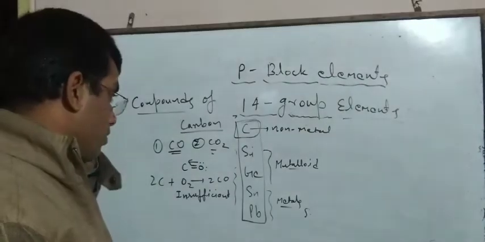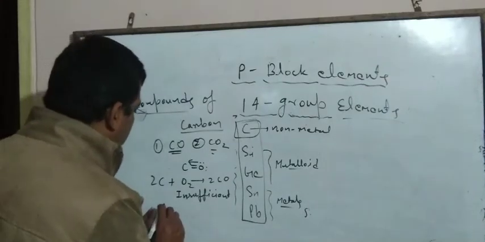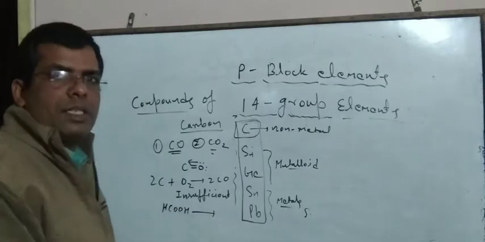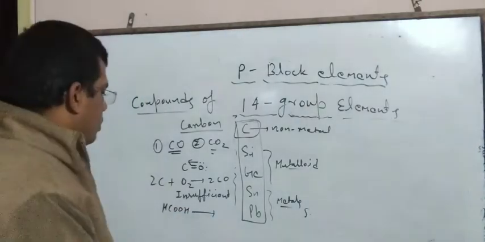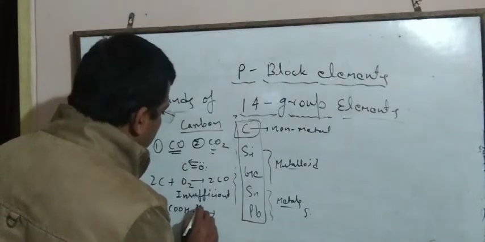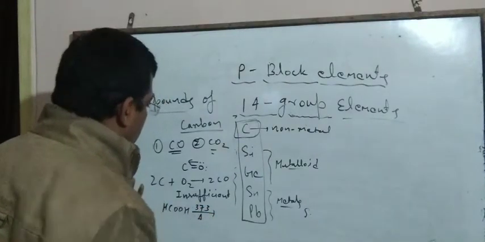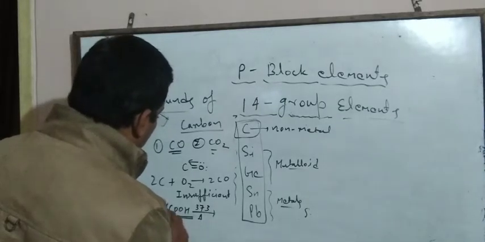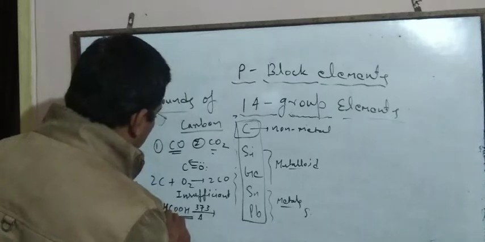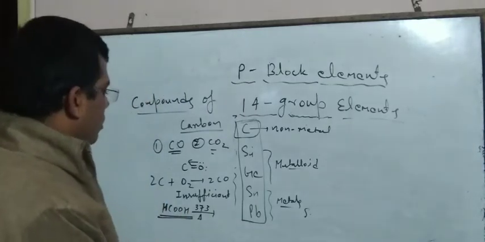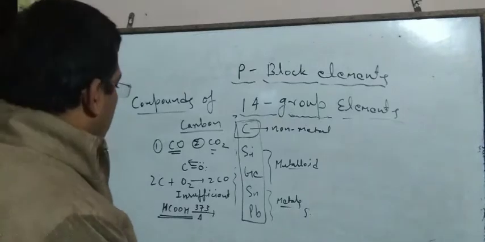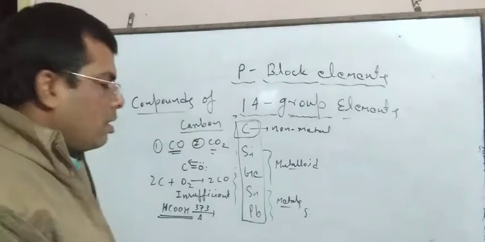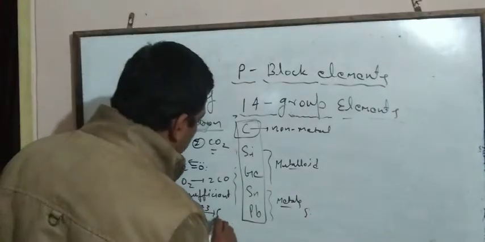Now, dear students, if formic acid, HCOOH, is taken and heated at 373 Kelvin temperature, then it forms a mixture of CO plus H2.